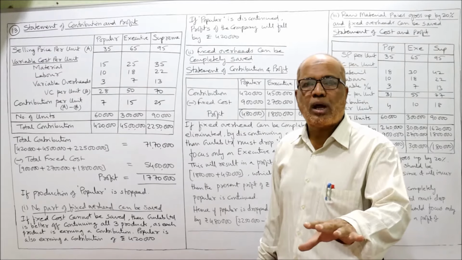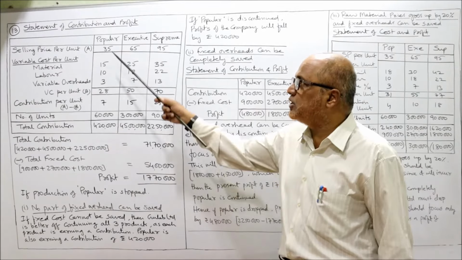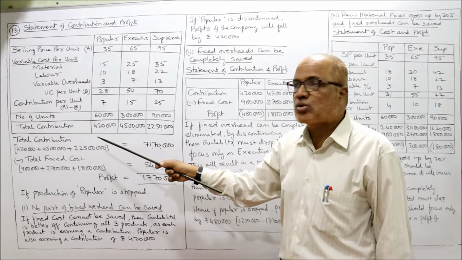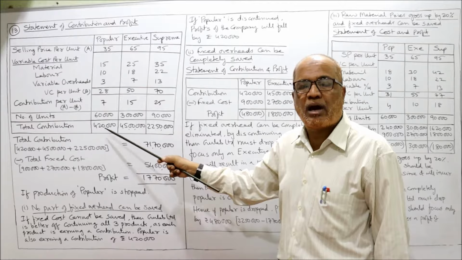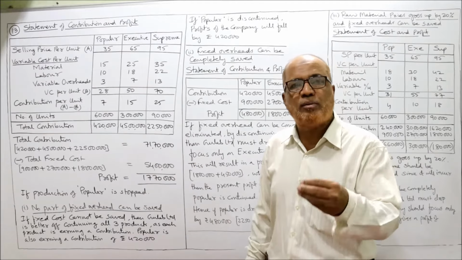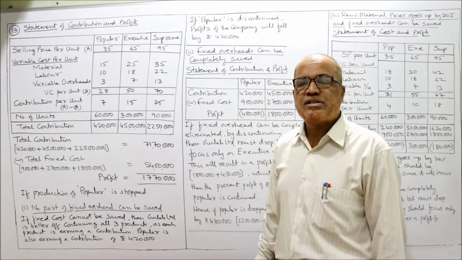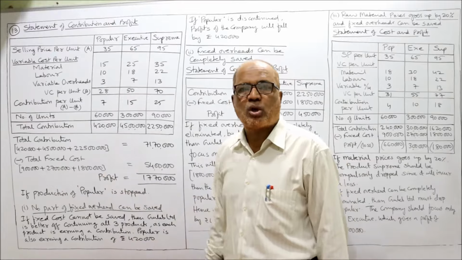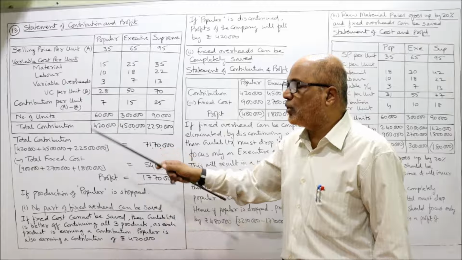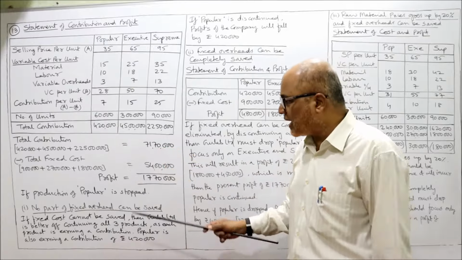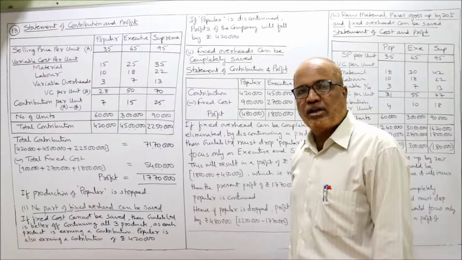So we suggest to Gulab company, don't stop this Popular because Popular is contributing 4,20,000. If we do not produce Popular, our contribution of 4,20,000 will be stopped. That means we still have to incur 9 lakh rupees fixed cost. In that case, what will happen? Our profitability will go down by 4,20,000. The profit right now, how much are we getting? 17 lakh 70,000.